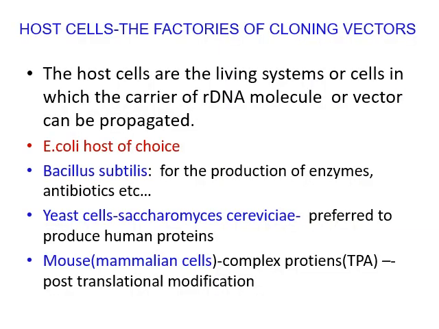In detail, the host cells are the living systems or cells in which the carrier RNA molecule or vector can be propagated. The best is E. coli, Escherichia coli, and another one is Bacillus subtilis for the production of enzymes and antibiotics, etc. Another example of a host cell is yeast cells, specifically Saccharomyces cerevisiae, which is preferred to produce human proteins. Then mouse or mammalian cells for complex proteins like TPA, that is for post-translational modification experiments.